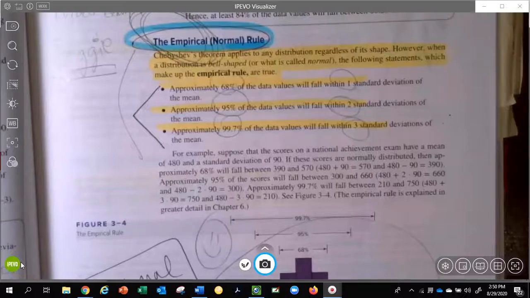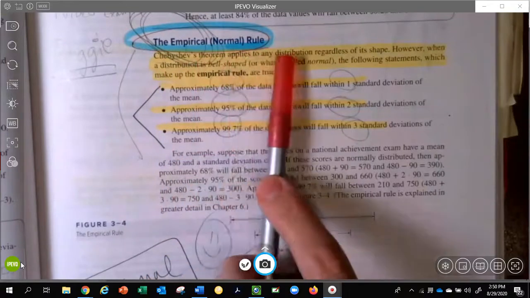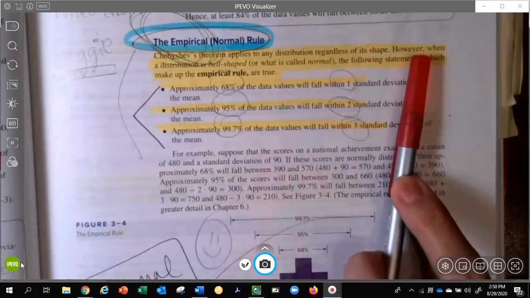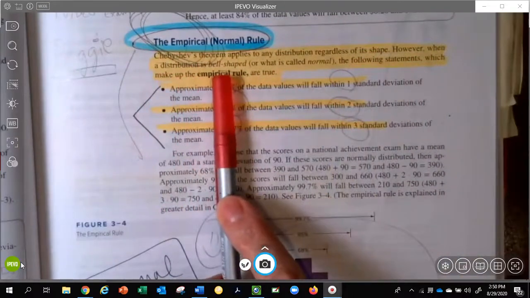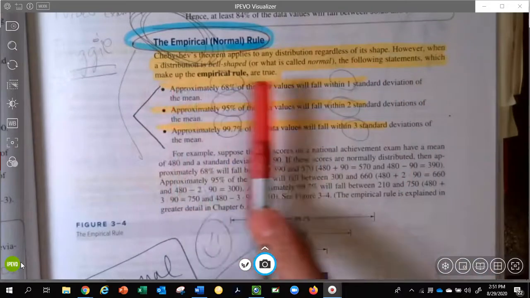The last concept that we are going to talk about in Chapter 3, Section 2, is, as you see in front of you, the empirical rule, the normal distribution. It starts out by talking about Chebyshev, and we just talked about his theorem and how it applies to any shape, and that's amazing and wonderful. However, when a distribution is bell-shaped, or what we call normal, then we have some following statements that make up